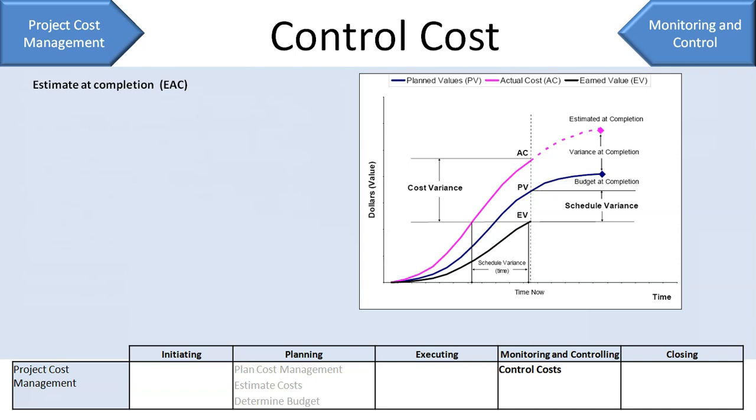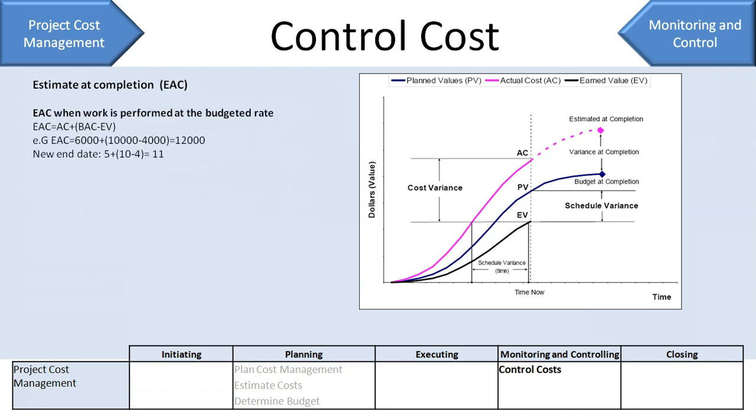We'll call this estimate at completion, or EAC. Now, you will have to make some judgment or assumption here to calculate. Say you assume that going forward everything will go as per the original planning, or let's say in our example your resource cost per day will be 1000 only and not 1200 which you've actually spent. Say you manage to get the right rate of resources going forward, and they will be able to install 10 cameras per day only and not 8 per day, which has actually happened.